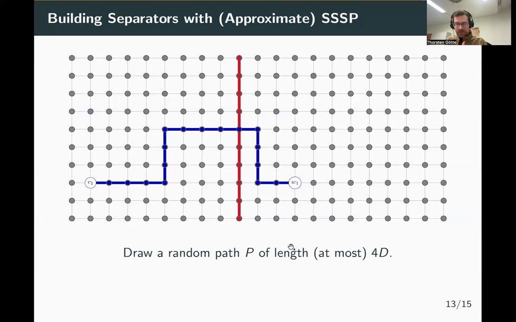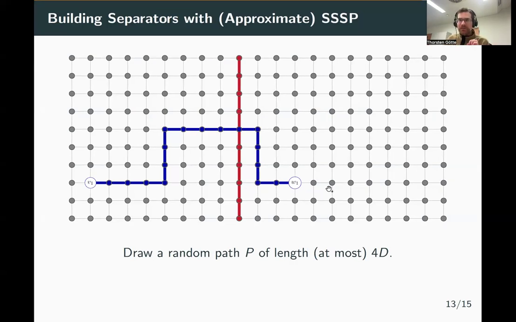Now, with a constant probability, the node v1 is on the left side of the grid, and the node w1 is in the right part of the grid. So with a constant probability, we cross the separator with that path. If we extend that to a general k-path separable graph, with a constant probability, the two endpoints of the path are in different connected components once we remove the separator.